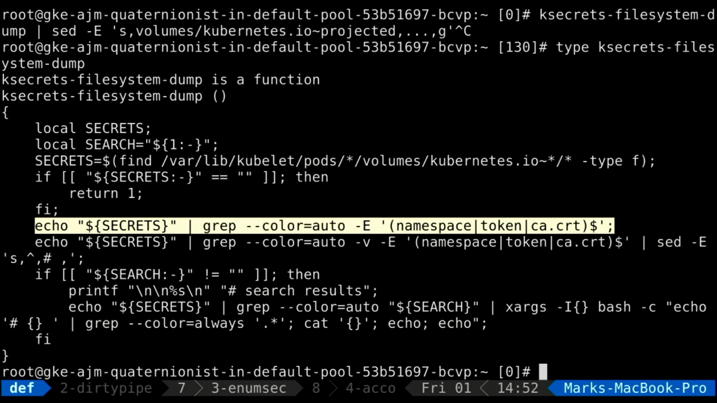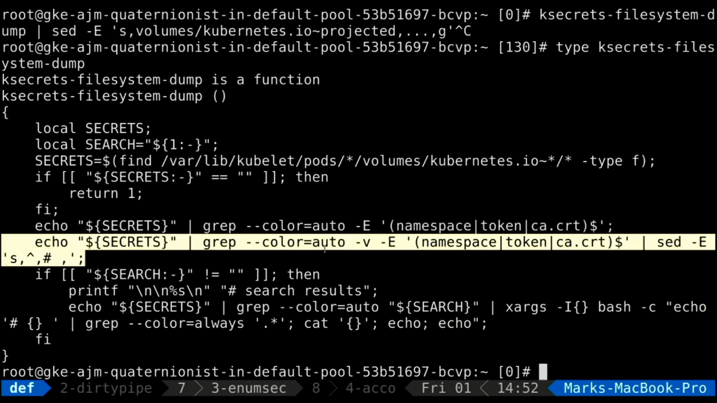So we're looking for something interesting, and we will look for those, and then we'll look for everything that's not one of those. So these are the secrets that are mounted in custom defined, and then if we enter a search term, that's what the bottom bit of code will do. So with that, let's dump the thing and see what's there.